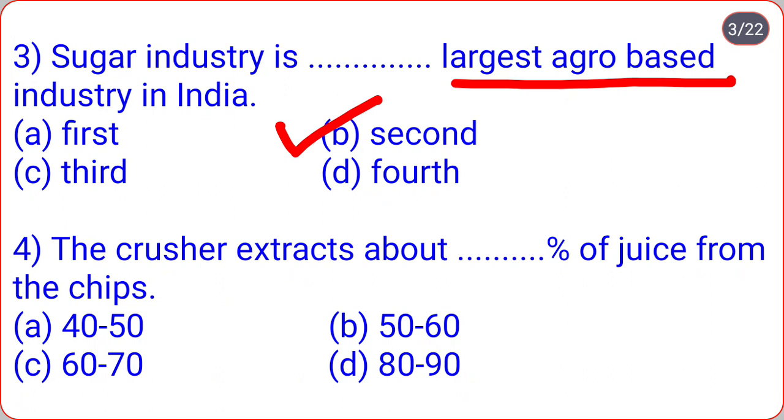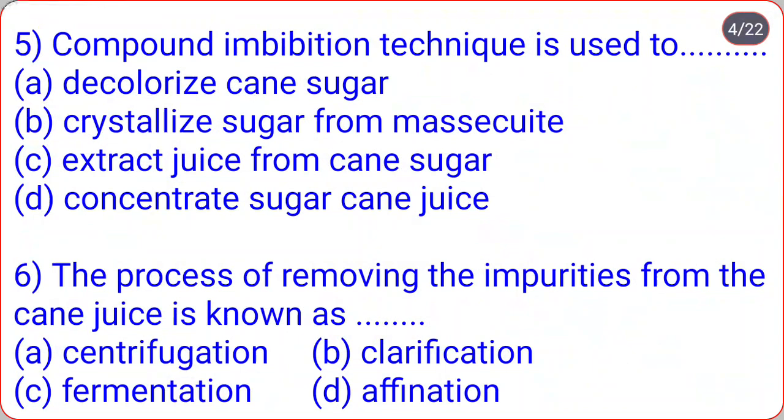The crusher extracts about what percentage of juice from the chips? 40 to 50, 50 to 60, 60 to 70, 80 to 90. So correct option is C, that is 60 to 70% of juice from the chips. Compound imbibition technique is used to decolorize cane sugar, crystallize sugars from massecuite, extract juice from cane sugar, concentrate cane juice. So correct option is C, that is extract juice from cane sugar.